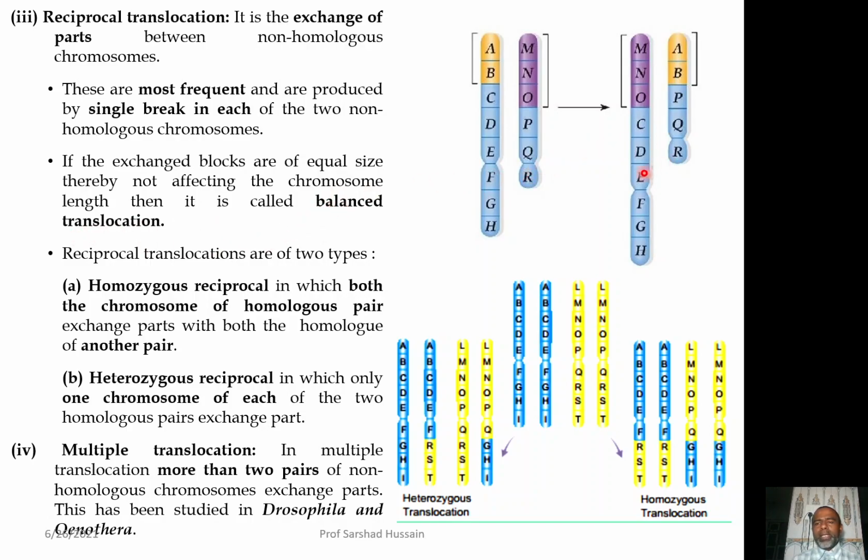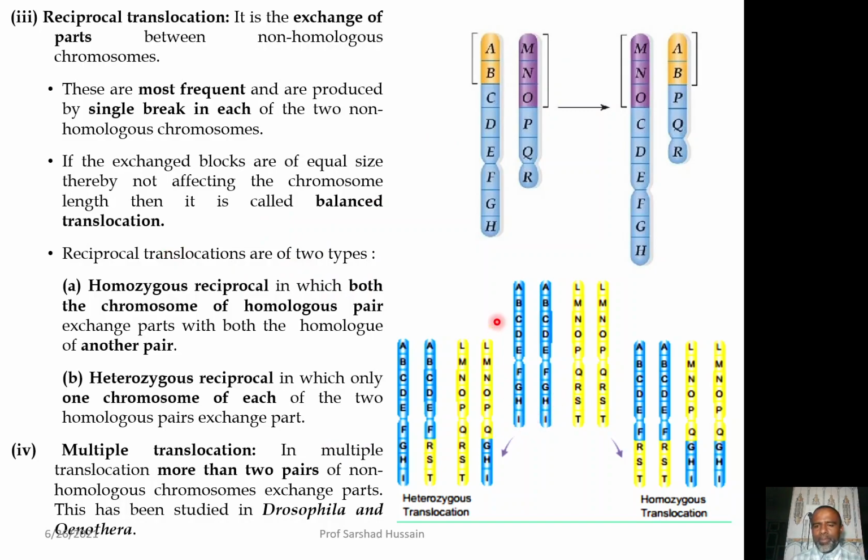Now, this is an imbalanced translocation, because you see this chromosome was long and this was short, but because it has given 2 genes and taken 3 genes, now it has become much longer and this has become much shorter. So here it is an imbalanced translocation, but if the exchanged parts are of equal size, then it will be called the balanced translocation. Reciprocal translocation may be of 2 types.